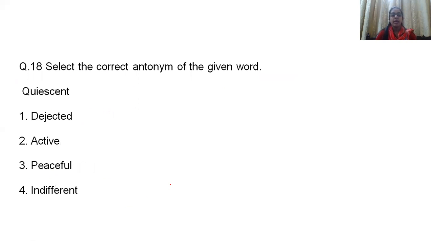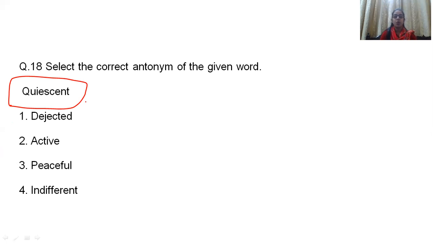Question number 18. Select the correct antonym of the given word. Antonyms are the opposite words. Until now, we have been doing the questions of synonyms, meaning similar words, but this is antonym, meaning opposite words. The word given to you is quiescent. First of all, you should know the meaning of the word. Unless you know the meaning, you can't get to the opposite of that word.